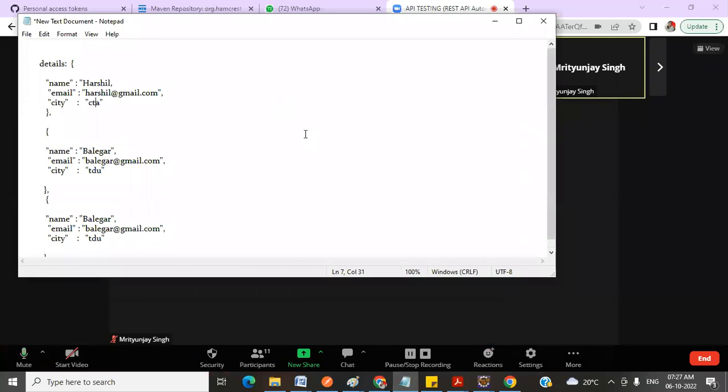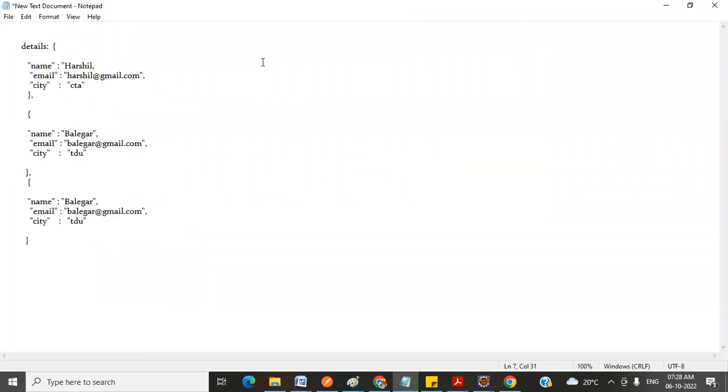In this, we have multiple objects. Say this object, and this object. This is the multiple objects we have. So it's recommended to use these multiple objects inside an array. So what I will do is enclose this in one array. How to enclose? By using the square bracket and the closing square bracket, which is nothing but enclosing in the array. So now my objects are present within the array.